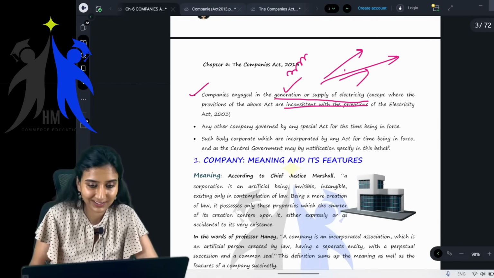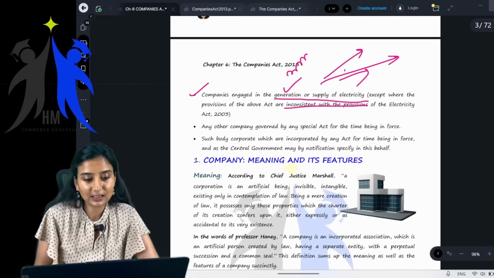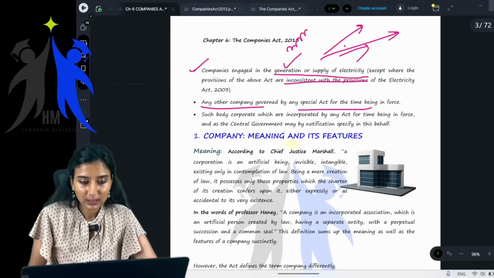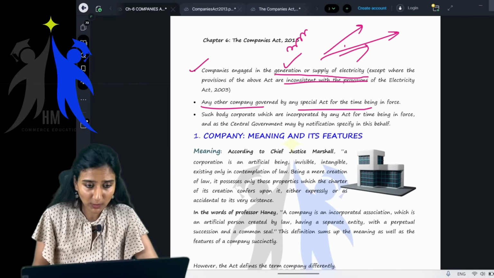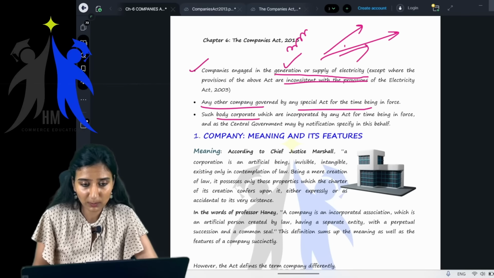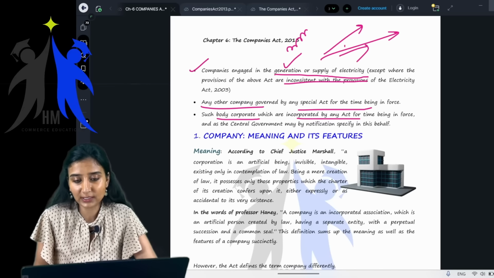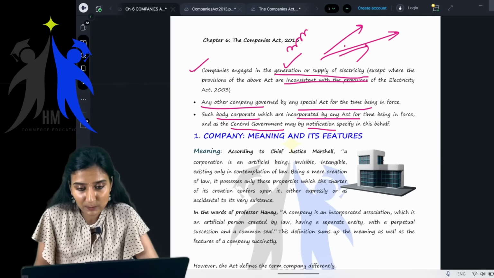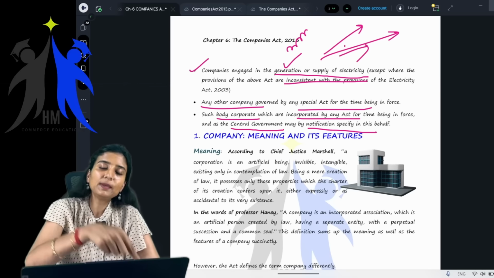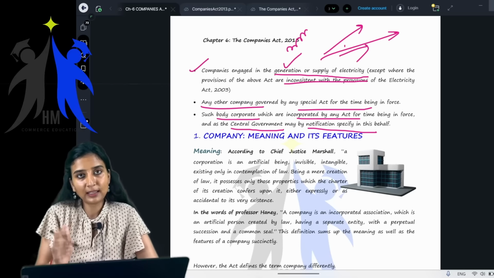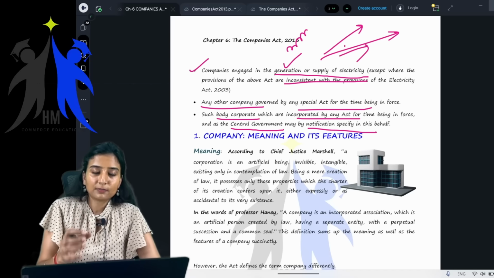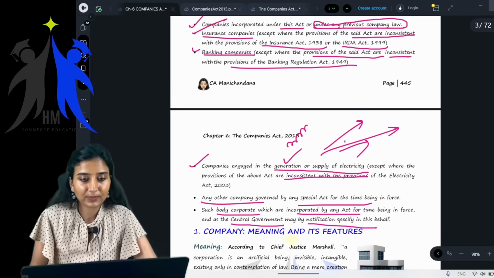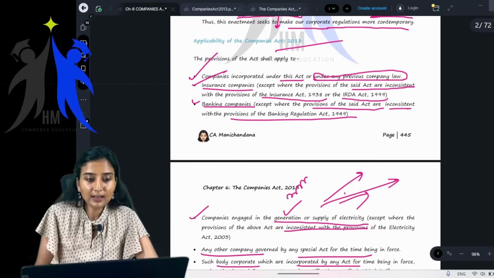Sorry, not 2023. Okay, and any other company governed by any special act for the time being in force, and any such body corporate which is incorporated by any act for the time being in force, and the central government may by notification specify that the Companies Act will be applicable to that particular body corporate. Then for that body corporate, our Companies Act 2013 will apply. Getting it? Okay, we will read it again.